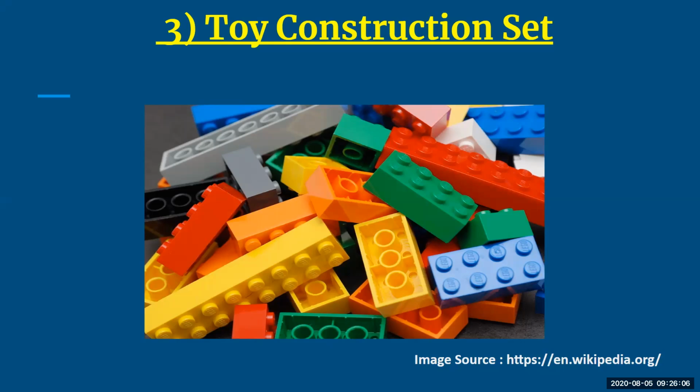So in that case, they used to put small sensors into it, and they can get the information, because these are small construction sets. So if you have sensors in it, you will not easily come to know, because there is a lot of space inside. So you can have the sensors and you can even make a small prototype of it. This is a good combination of ease and flexibility, because it is just like a simple set where you put it together and come up with a structure.